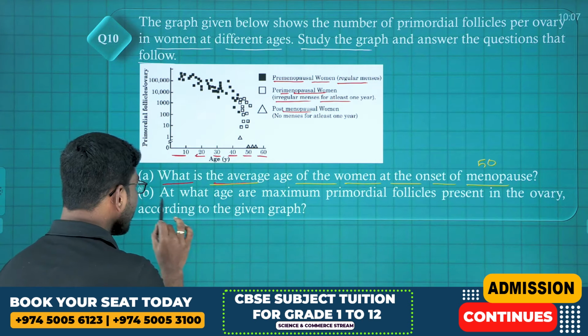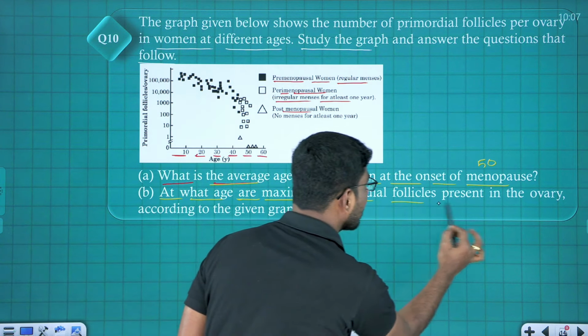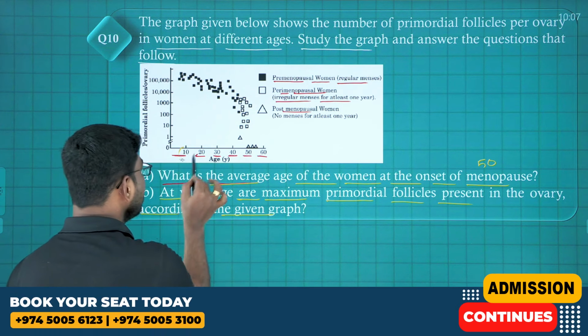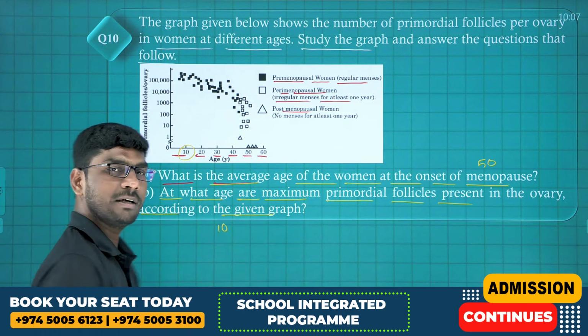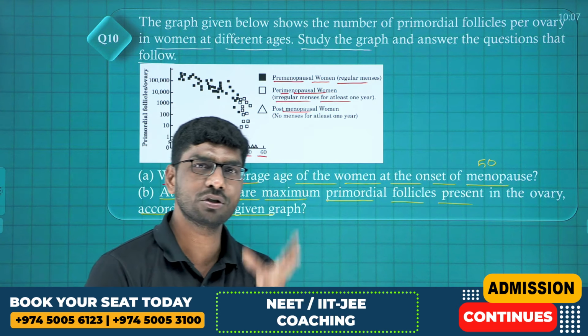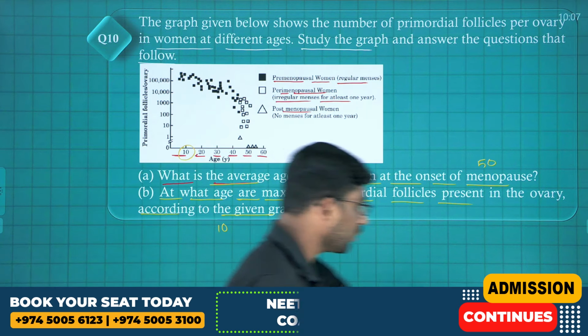Next. At what age are maximum primordial follicles present in the ovary according to the graph? 10. Simple answer. 2 mark question. Simple question. You need to understand the graph and write the answer. Very easy. Shall we move on to the next question?